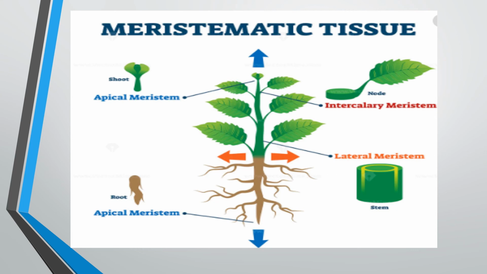And intercalary meristem is generally present in the internodes of stem and leaf bases, from where the leaf is fixed. From there we get intercalary meristem.